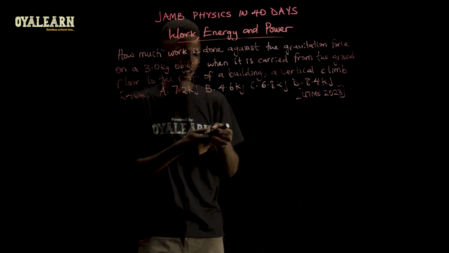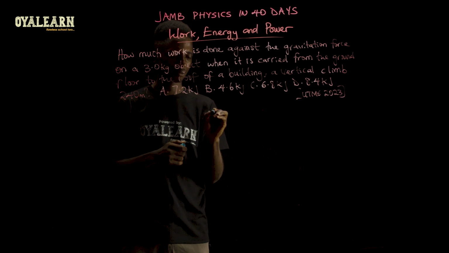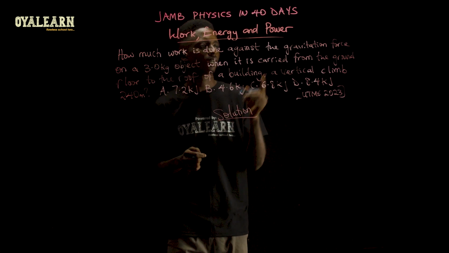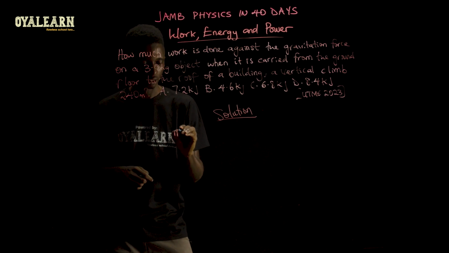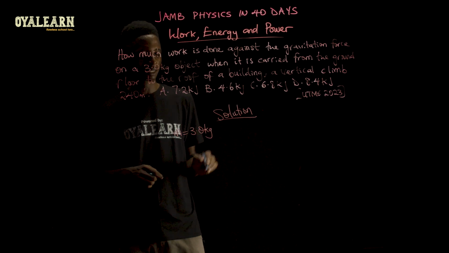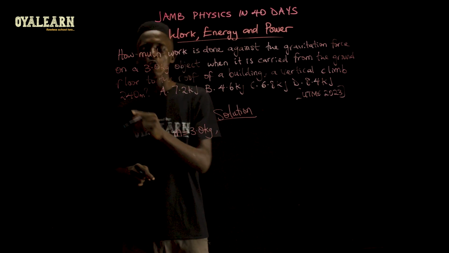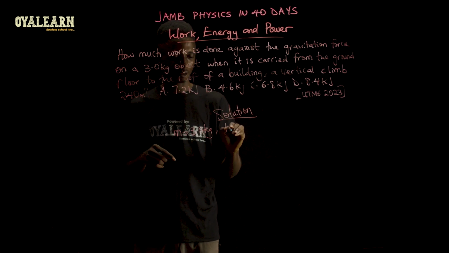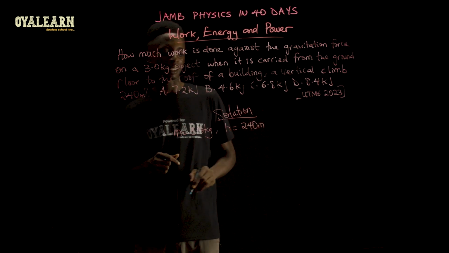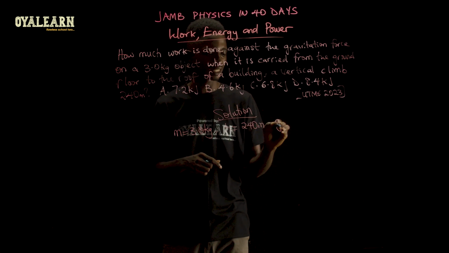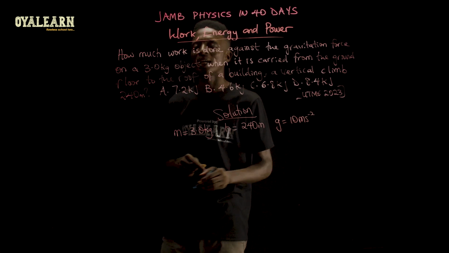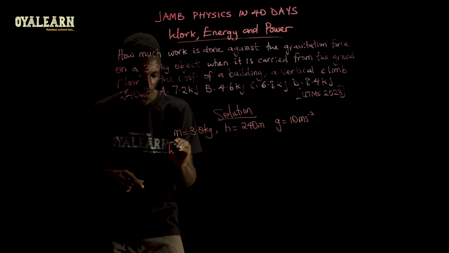Now, to solve this question, let's see what we have. The mass of the object is given as 3.0 kilograms, and it is to go a vertical height of 240 meters. Taking gravitational acceleration g as 10 meters per second squared, we can then go on to find the work done.